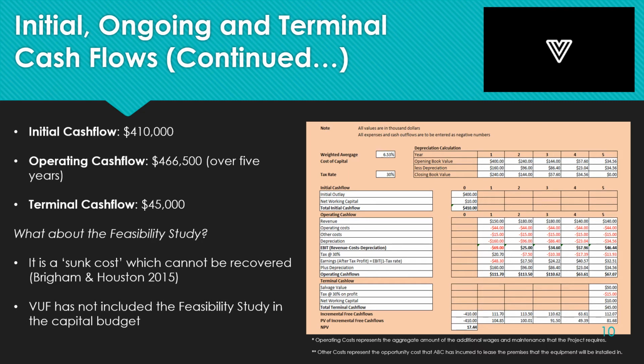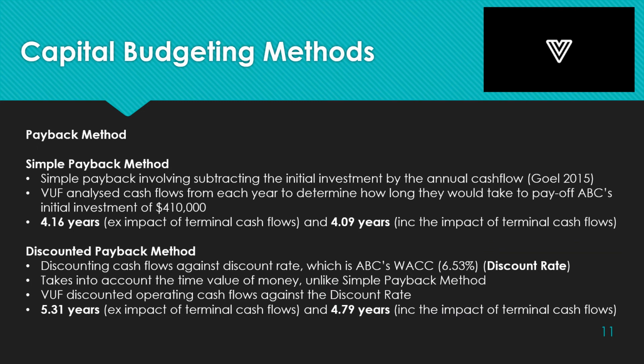As noted, ABC conducted a feasibility study. A feasibility study is a sunk cost, meaning that it cannot be recovered. Accordingly, VUF has not included the feasibility study cost in the capital budget.